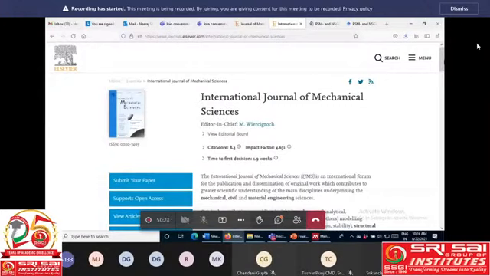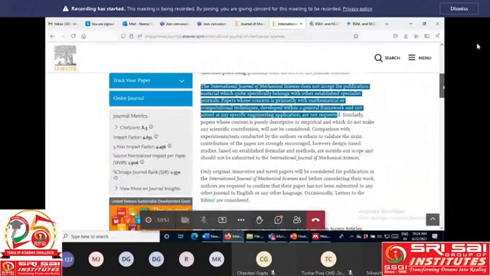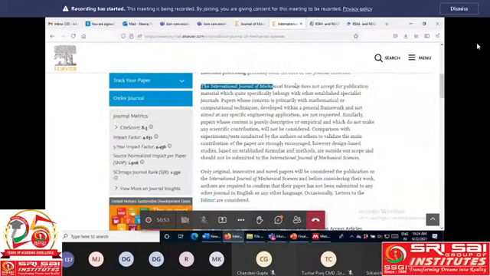So here the journal writes all these things, but one line is also written: it does not accept publication material which quite specifically belongs to another established specialist journal, or whose primary concern is mathematical or computational technique within a journal framework and not aimed at any specific engineering application.